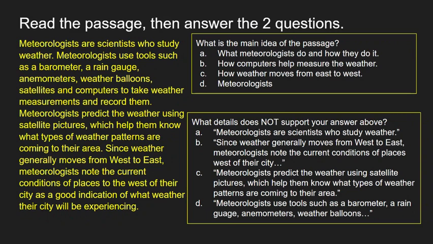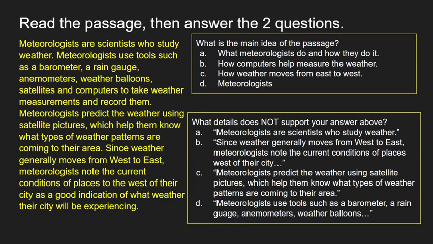Okay, which detail does not support your answer above? Is it A, meteorologists are scientists who study weather? B, since weather generally moves from west to east, meteorologists note the current conditions of places west of their city?